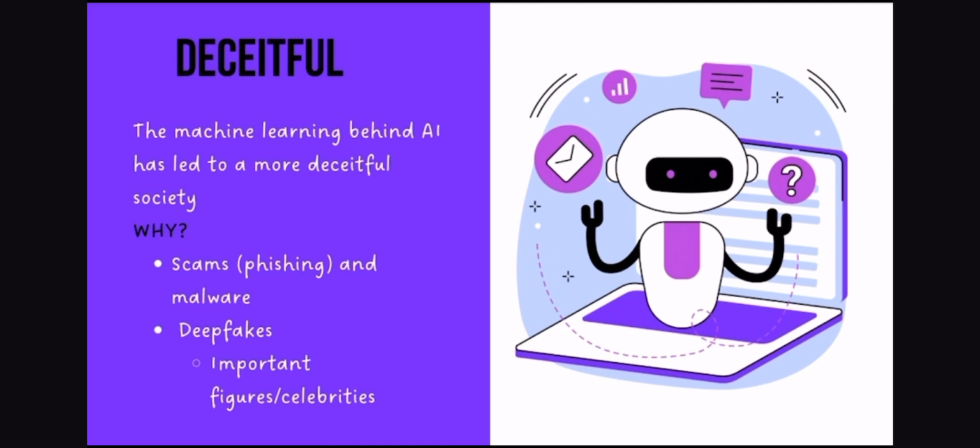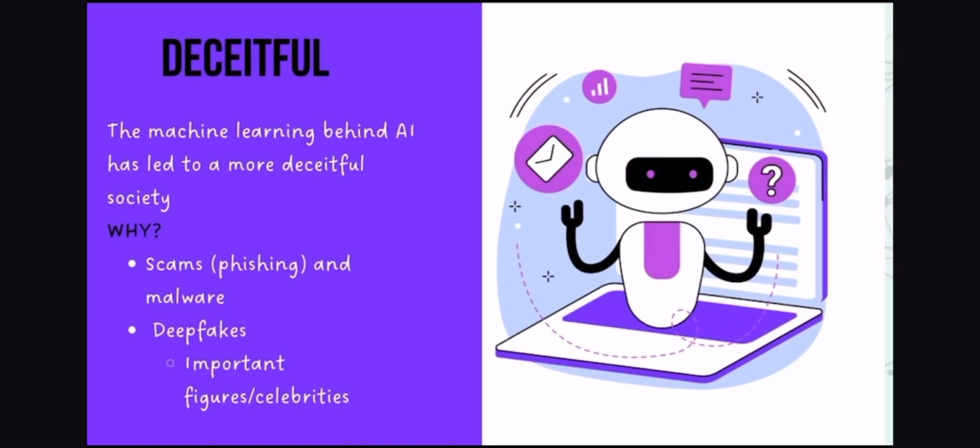How has AI created a more deceitful society? The machine learning behind AI has led to a more deceitful society. Why? Because it leads to scams, phishing, and malware, and deepfakes of important figures and celebrities.